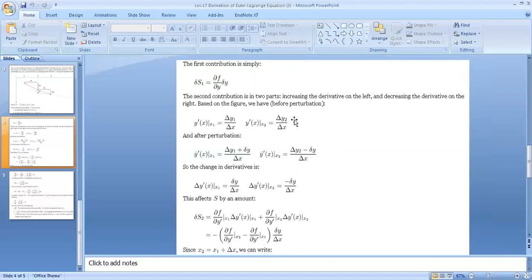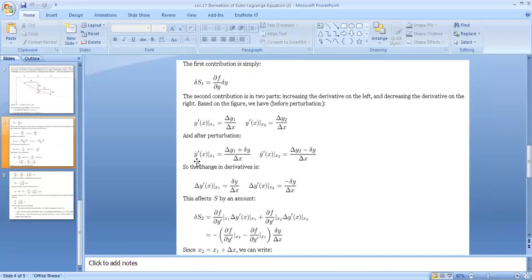So before perturbing the system, we have y dash of x at x1 equal to delta y1 over delta x, y dash of x at x2 equal to delta y2 over delta x.